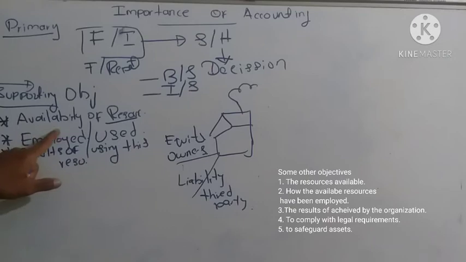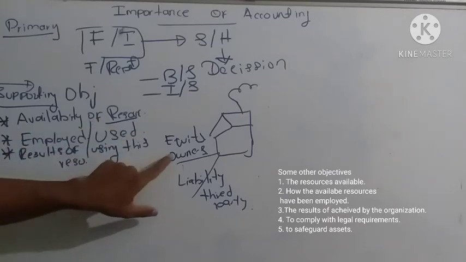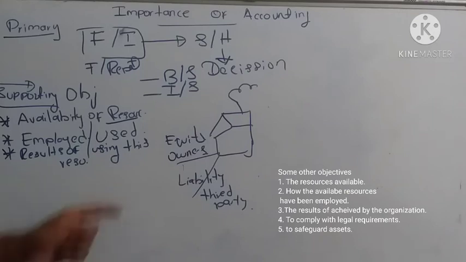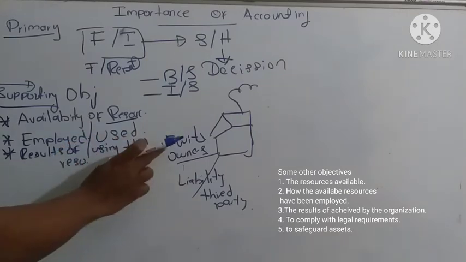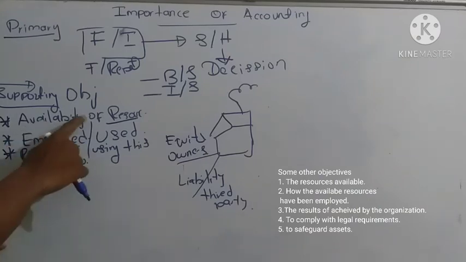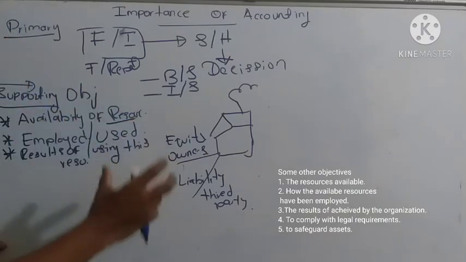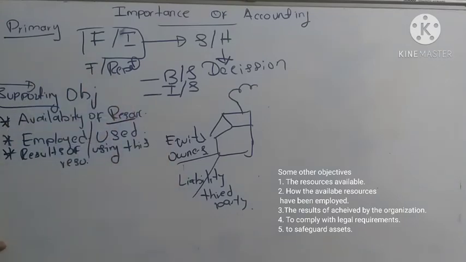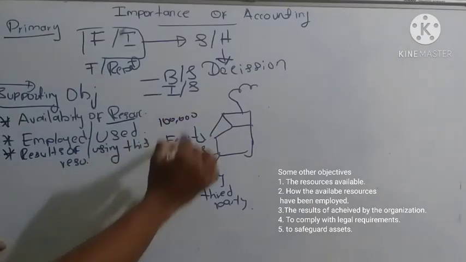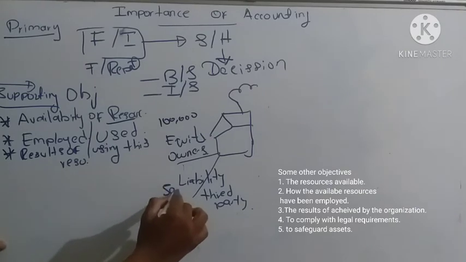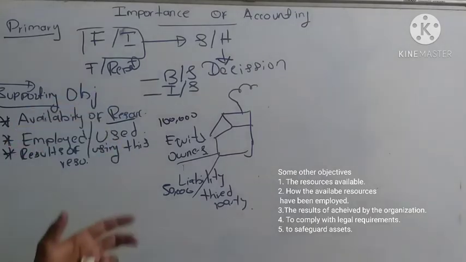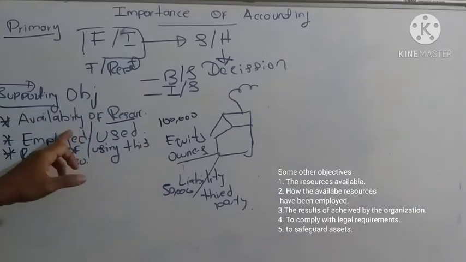I will take an example. Equity is 100,000, liability is 50,000. It will show availability of resources is 150,000.